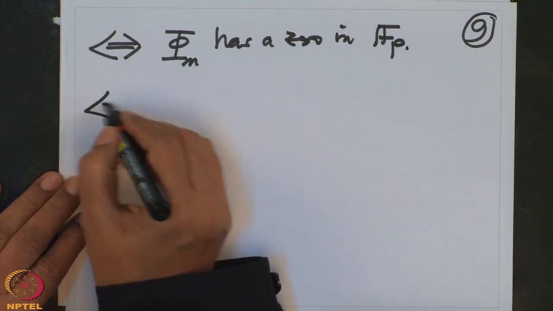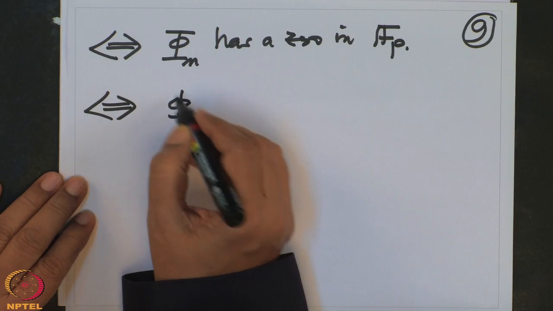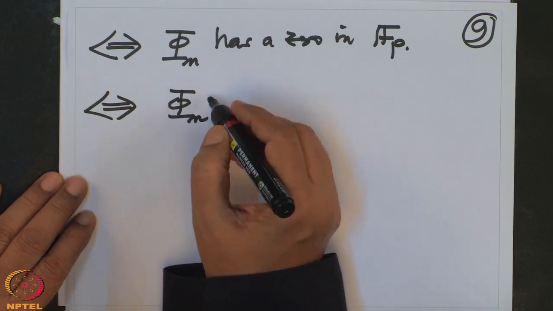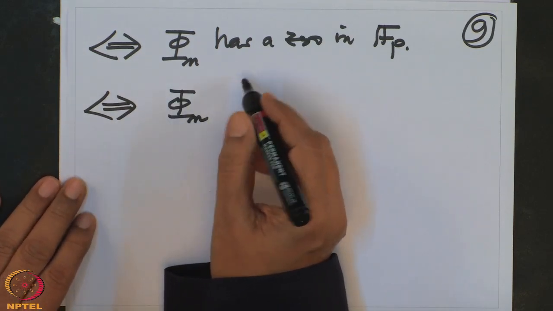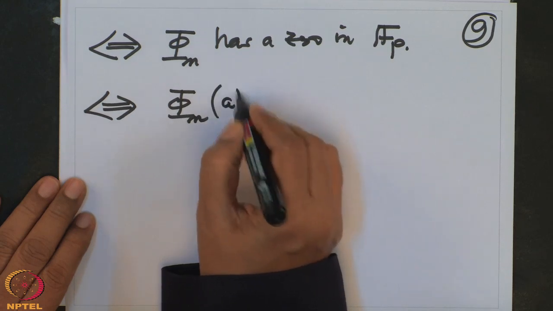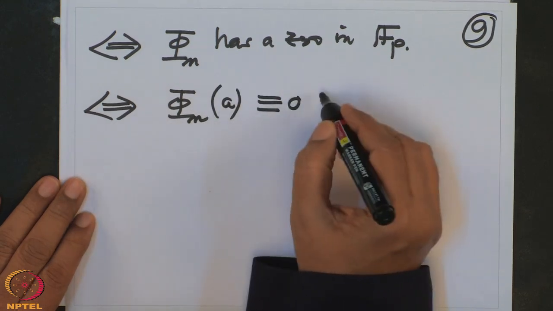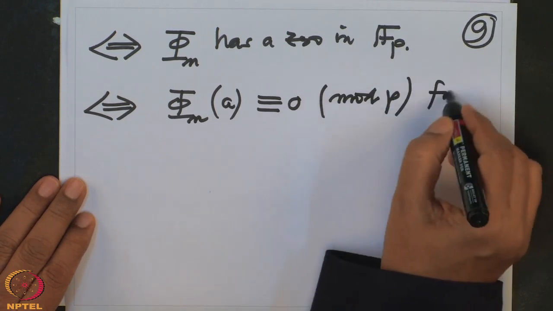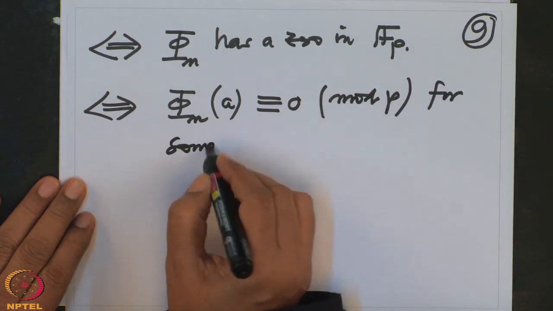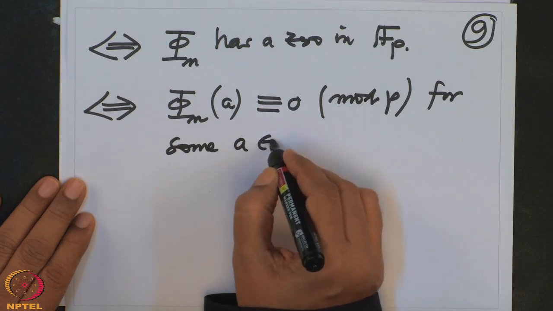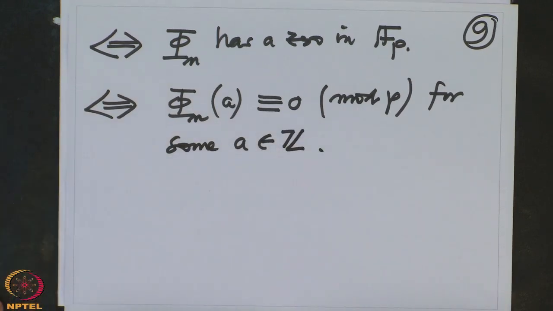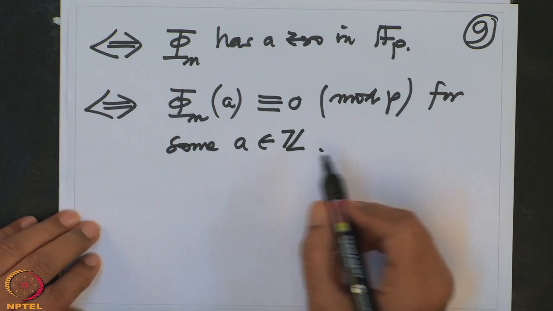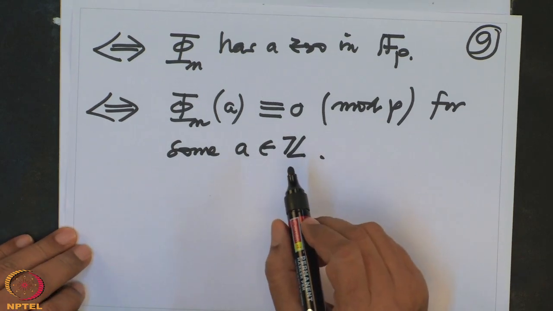So that is if and only if phi n at a is congruent to 0 modulo p for some integer a. Is it clear?